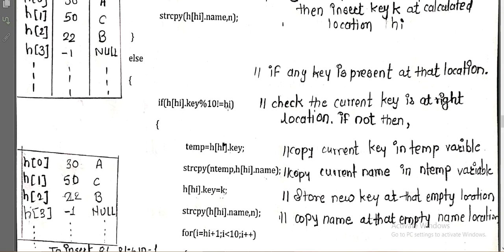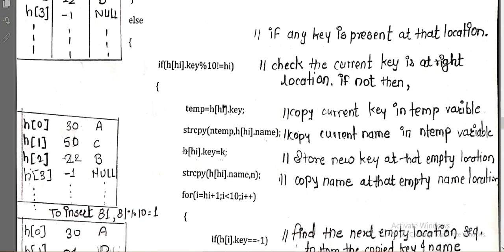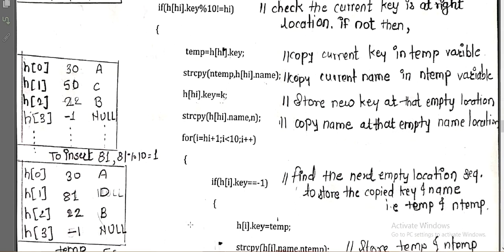Yes, it is not equal to 1. So we are checking that it is not at the correct location. If this condition is satisfied, meaning 0 is not equal to 1, that element is not at the correct position. So we are checking whether the current key is at the right location. If it is not, then we need to perform this operation: we have to do the swapping, the replacement.